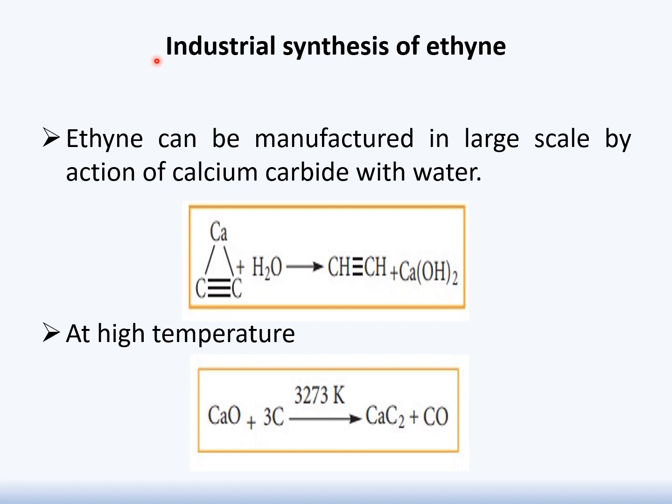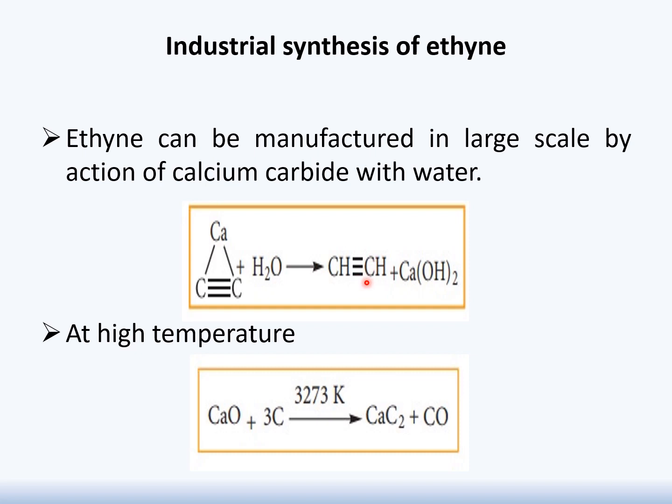Class, apart from laboratory methodology, let's discuss the industrial methodology for the synthesis of alkyne. Here the example being used is ethyne. Firstly, there are 2 methodologies. In the first reaction, you will see calcium carbide in the presence of water. These 2 reactants are responsible for the production of our required product, which is ethyne.